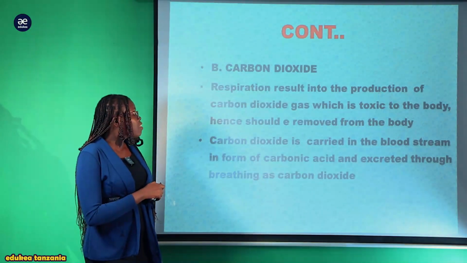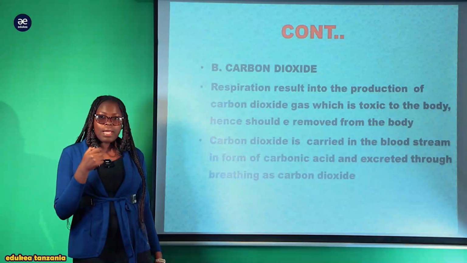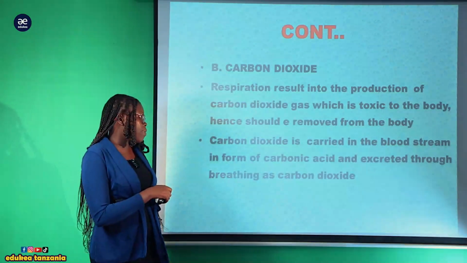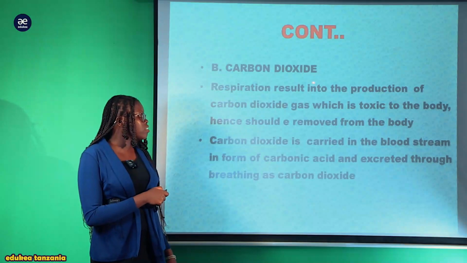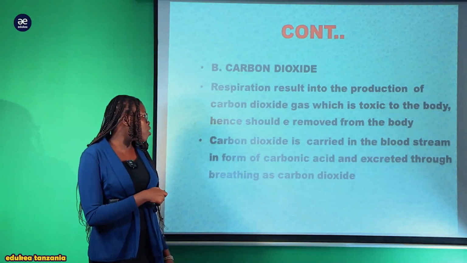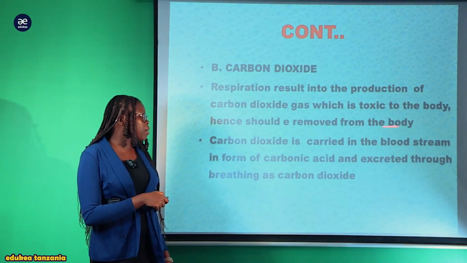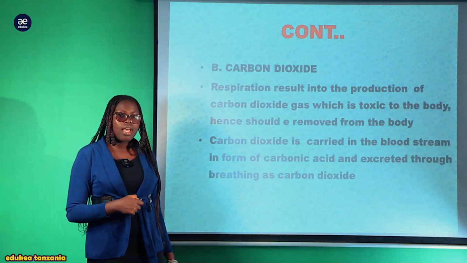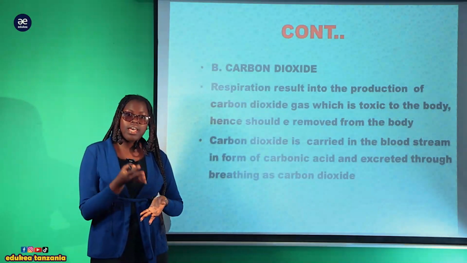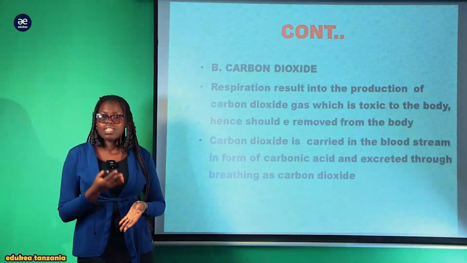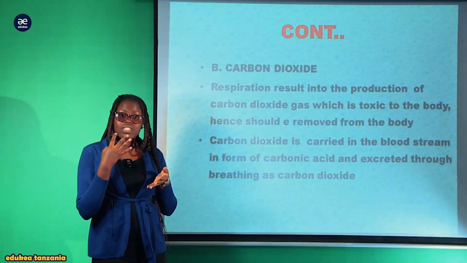So this carbon dioxide are excreted by both animals and the plants. So respiration results into the production of the carbon dioxide gas, which is toxic to the body, hence should be removed from the body. Kwa through respiration ambayo inakuwa na the breaking down of those food substances kwa ajili ya produce energy, inakuwa ina release carbon dioxide as one of the excretory product.